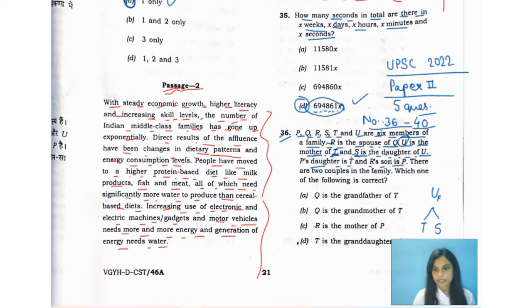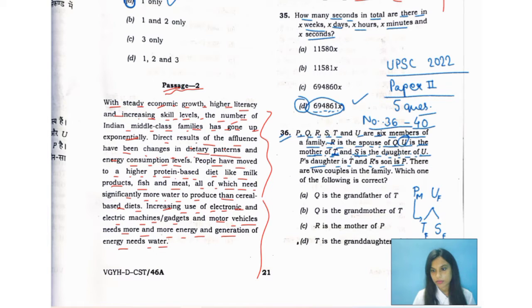Let's consider the second part of what they are saying. P's daughter is T. P, of course, is the father, so I'm putting it over here as male. T is also female, and S is also female.